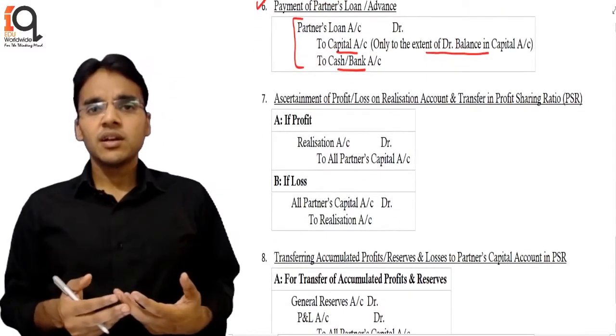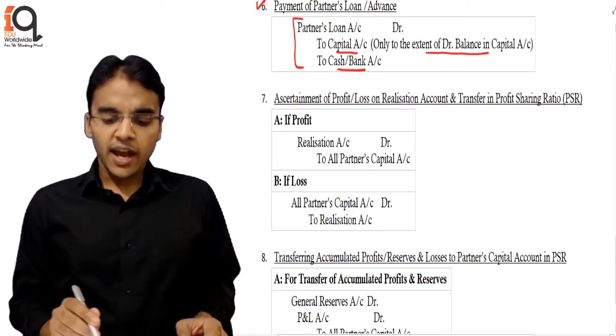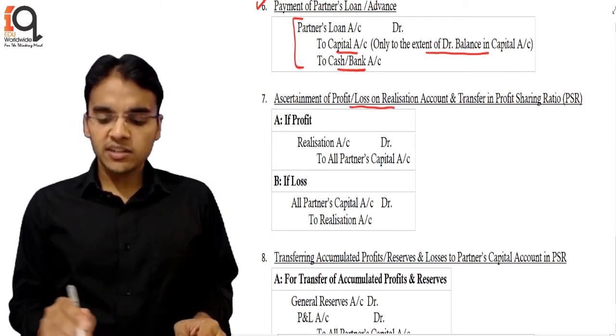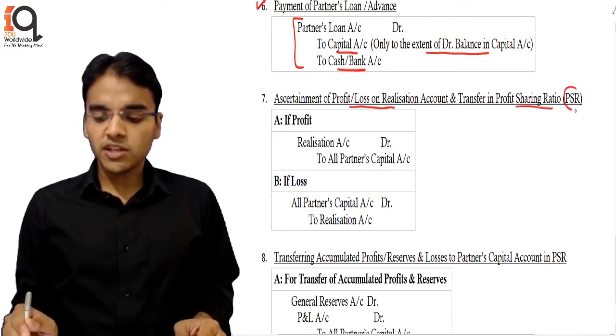Then at the end, the realization account will be closed and any profit or loss in the realization will be transferred to the partners in their profit sharing ratio.